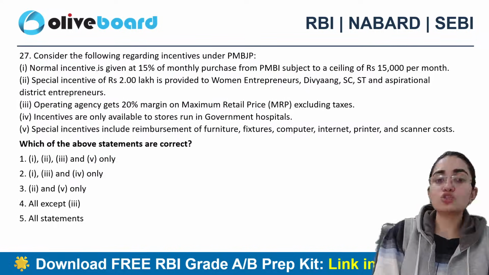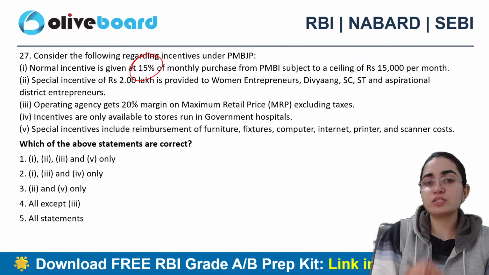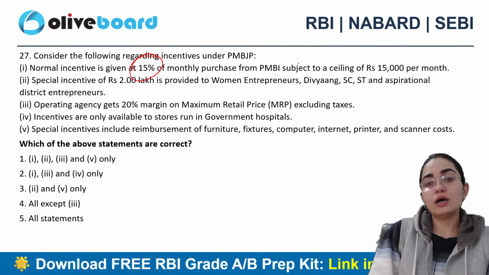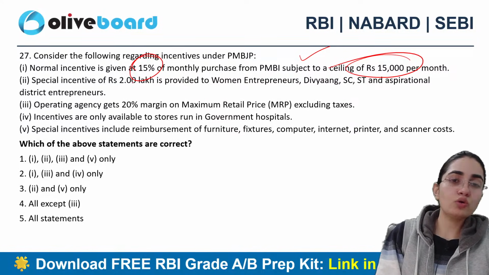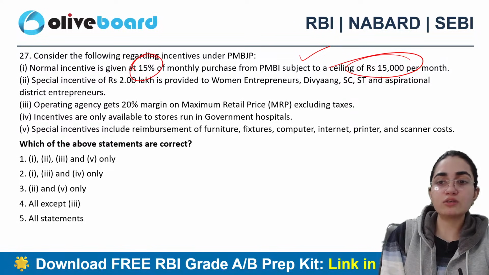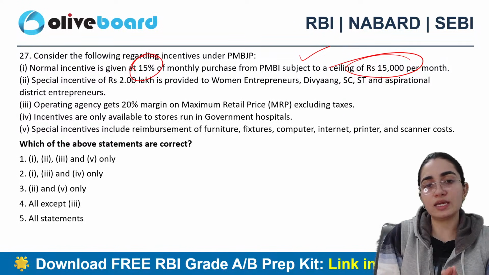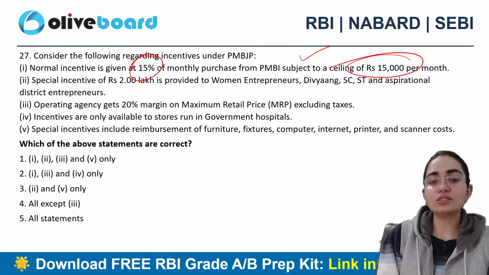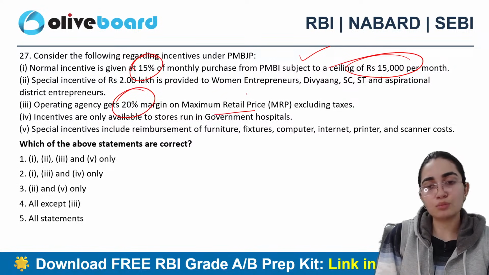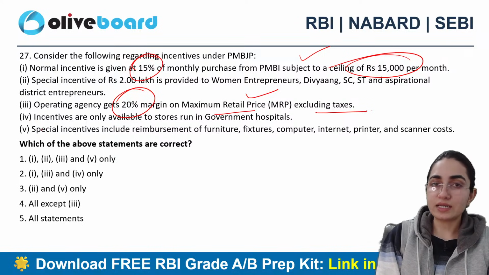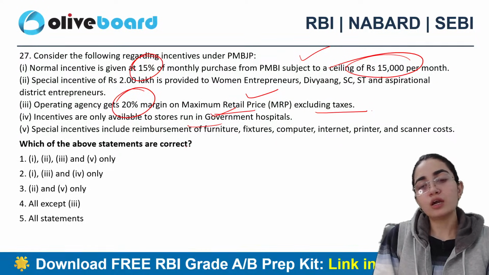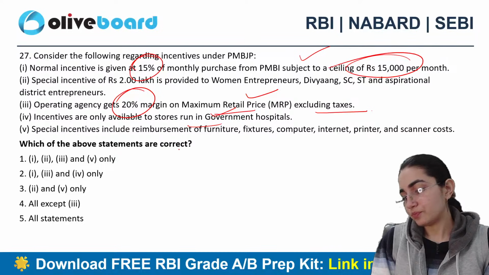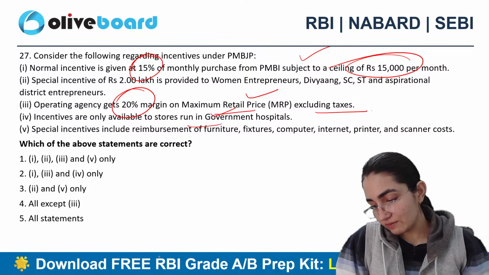Okay. Next question says normal incentive is given at 15% of the monthly purchase, subject to a ceiling of 15,000 per month. Special incentive of 2 lakh is provided to women entrepreneurs, Divyangjans, SC, ST, and aspirational district entrepreneurs. Operating agency gets 20% of margin on maximum retail price excluding taxes. Incentives are only available to stores run in government hospitals. Special incentives include reimbursement of furniture, fixtures, computer, internet, printer and scanner costs as well. Now tell me, 27th here.